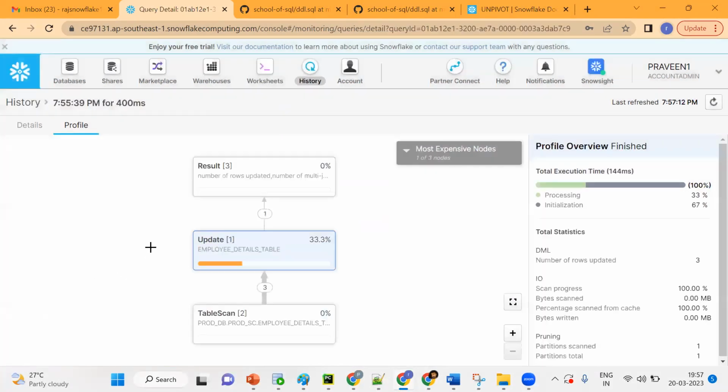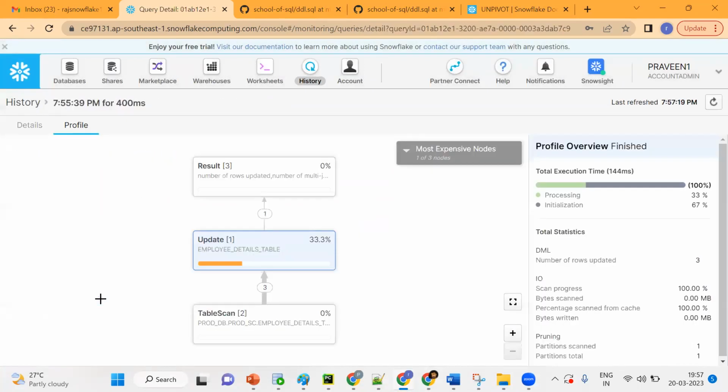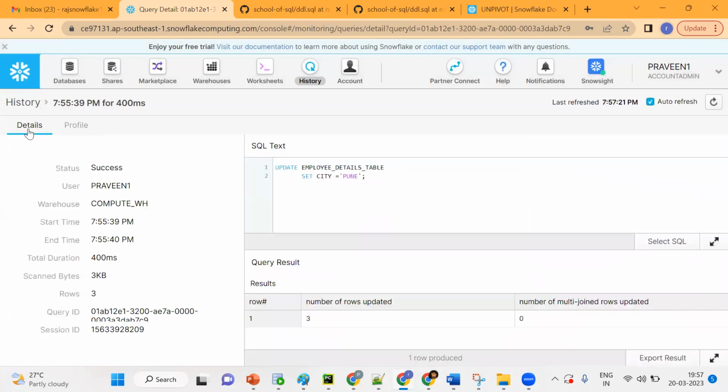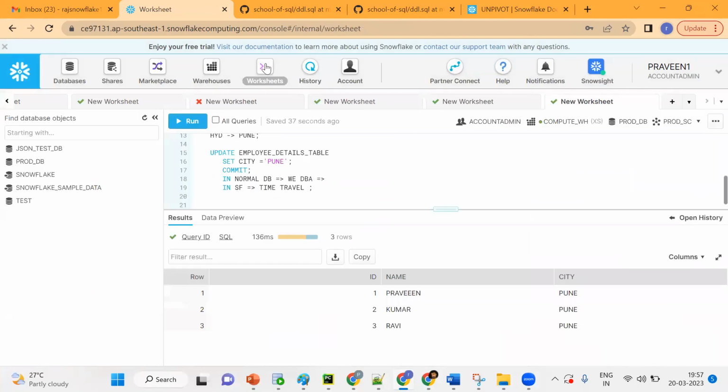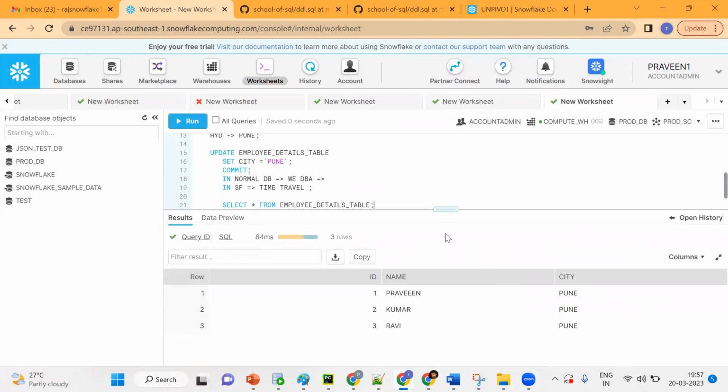Take this query ID. Copy this one. Okay, details. We need to take the query ID, copy this query ID. So you are getting the point? If I try to select this table, select star from employee details table, what will we get? We will get the updated record. But what we want are the records which were previously not updated.